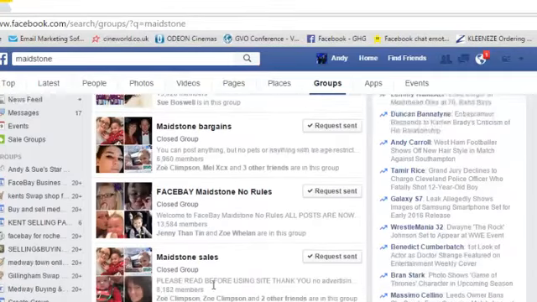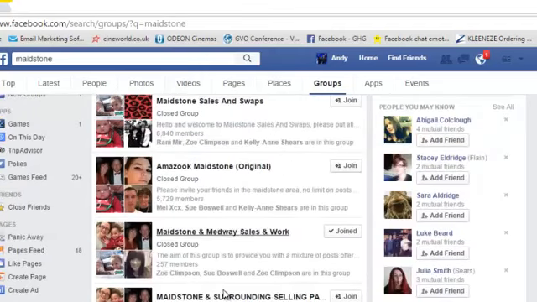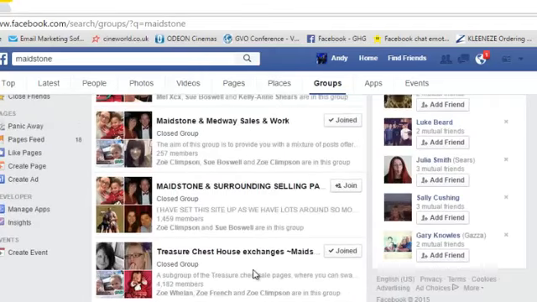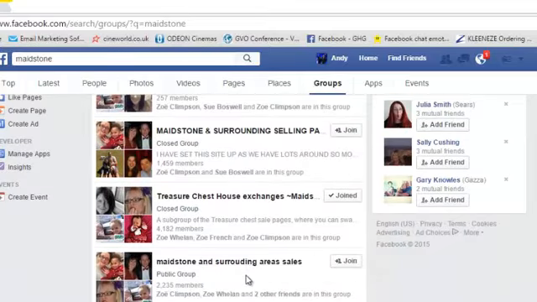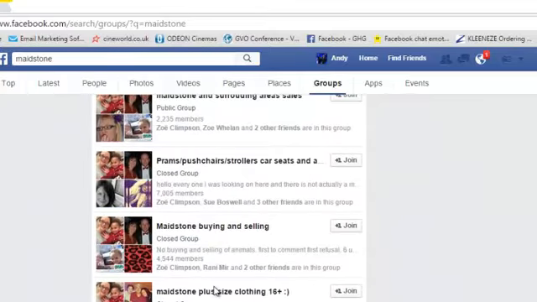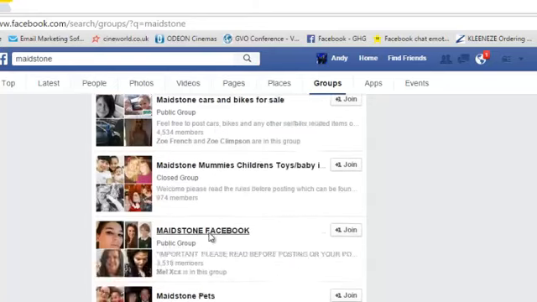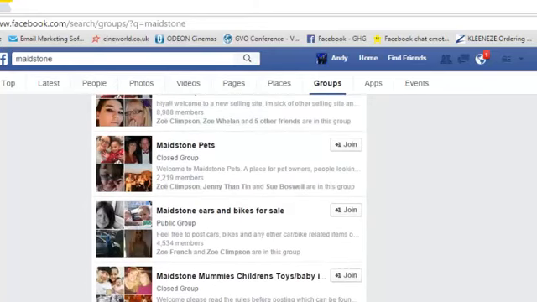You'll see all of these groups. There'll be many sales ones down here, but do be careful to keep it to on-topic groups. You'll see here one that's talking about house exchanges. If you start posting products in there, you may get a little bit of abuse from people saying that this is not what the group is about, and somebody might make a complaint. So keep it on topic. But you'll see the vast majority of these are suitable, even here, prams, pushchairs, strollers. We do sell baby products as well, so there are options there for you. Maidstone Pets, we sell animal products.